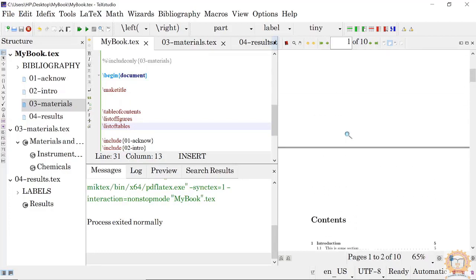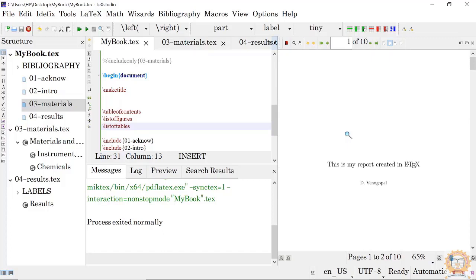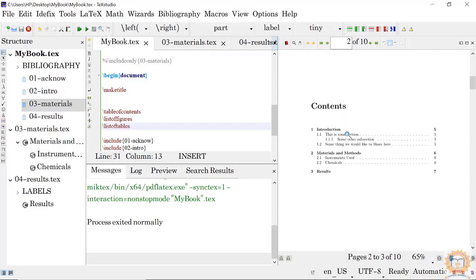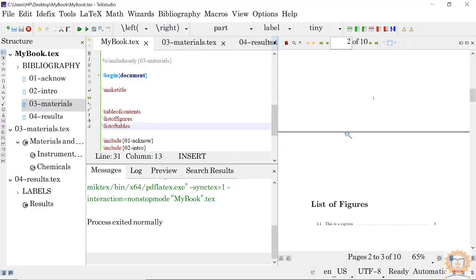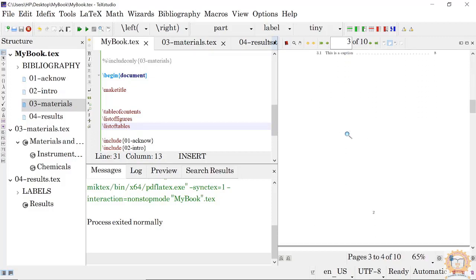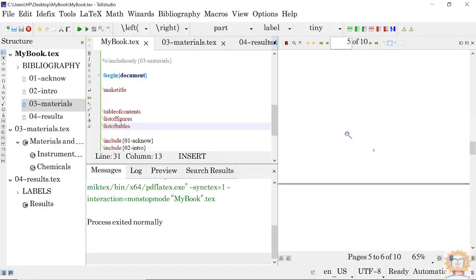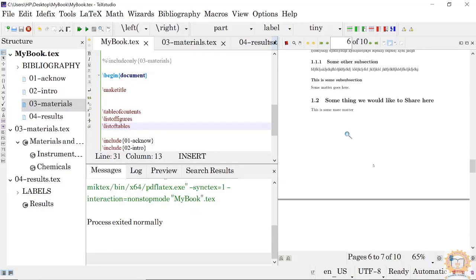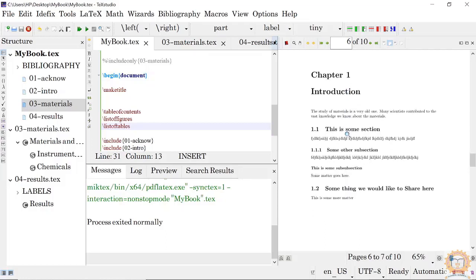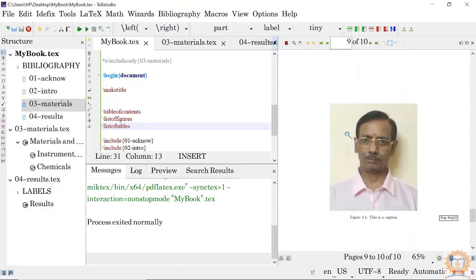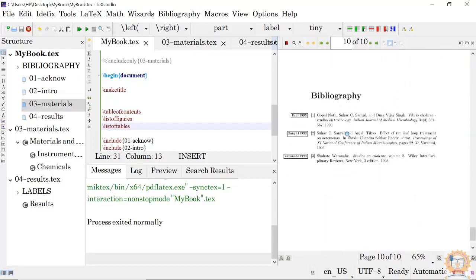Your title is here, then your table of contents is here. Then your list of figures is here. Then your list of tables is here. See, everything is on a separate page because it was written in such a manner that every chapter will start on a new page. So these are also treated as chapters. That is why they are coming like this. Okay. Then bibliography like this.